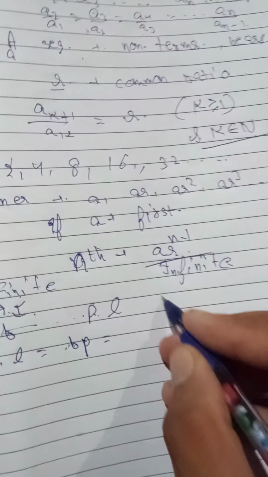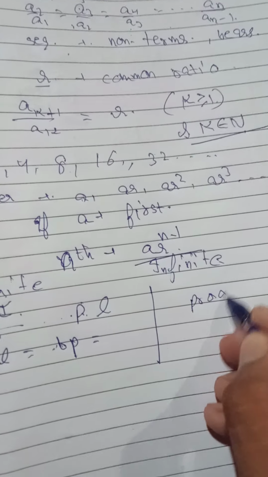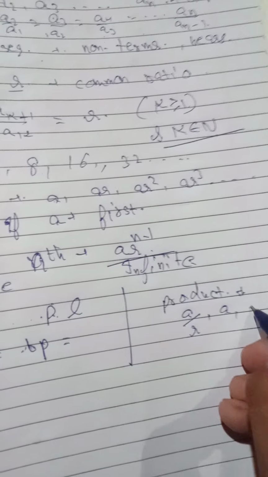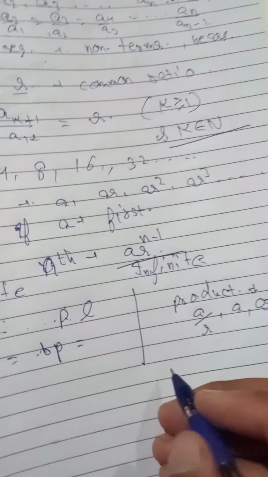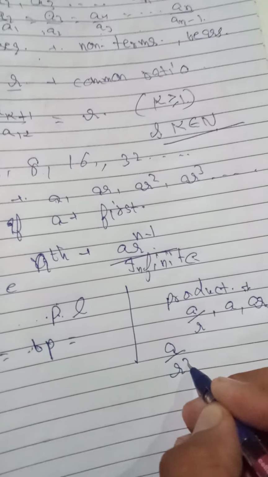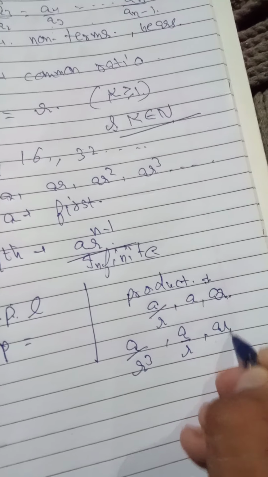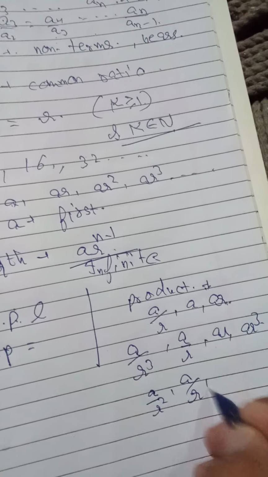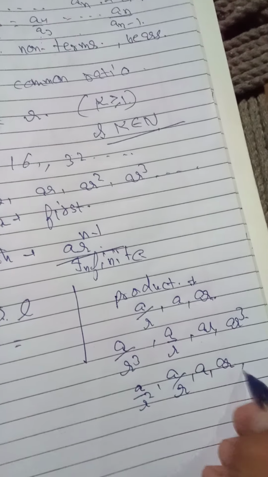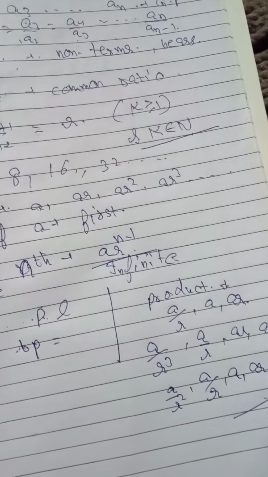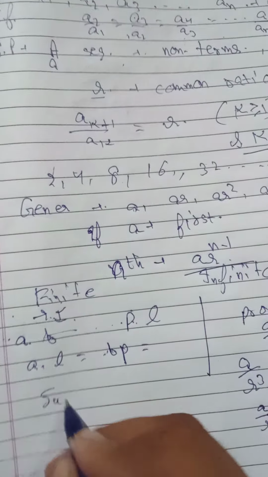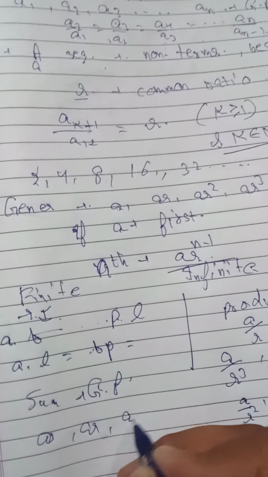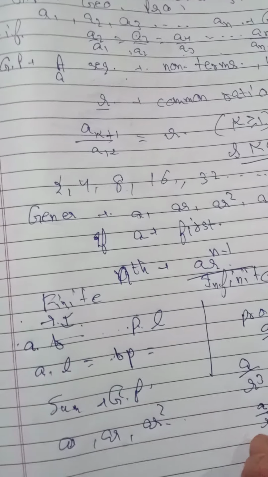For solving some problems, if the product of three terms of a GP is given, then we will assume the terms as A by R, A and AR. It is very easy in calculation. If four terms are given, then A by R cube, A by R, AR and AR cube. And if five terms are given, A by R square, A by R, A, AR and AR square. We will assume it like this. But if the sum of a GP is given, then we will assume the terms as A, AR and AR square and so on, up to however many are given.